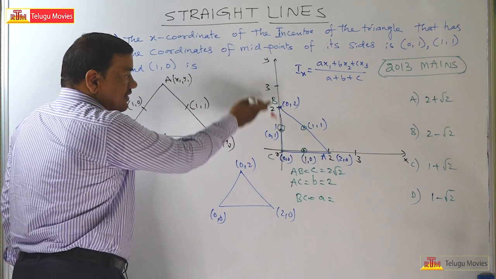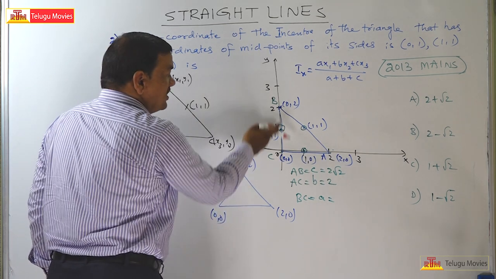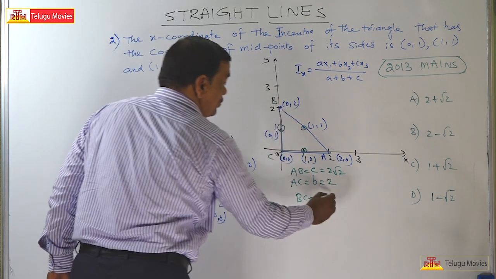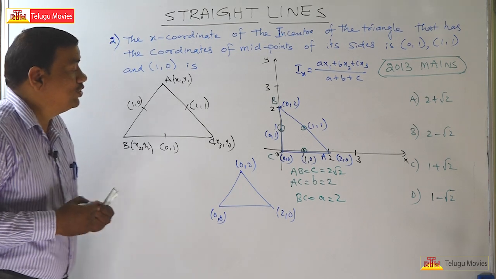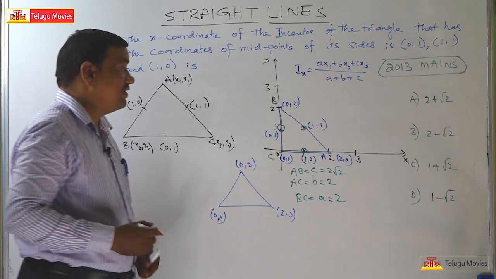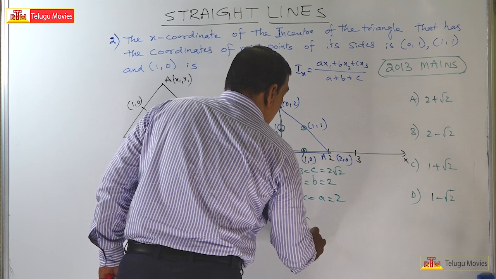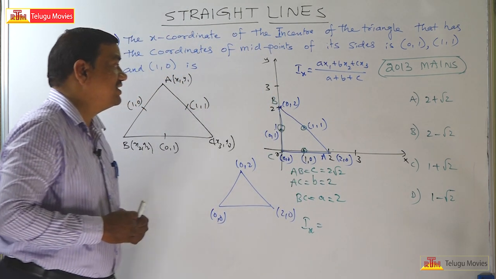The small a is given by how much? What is the length from 0, 0 to 0, 2? It is 2 units. So you know the a value, you know the b value, you know the c value, so everything is known. So what is the x coordinate of the incenter?